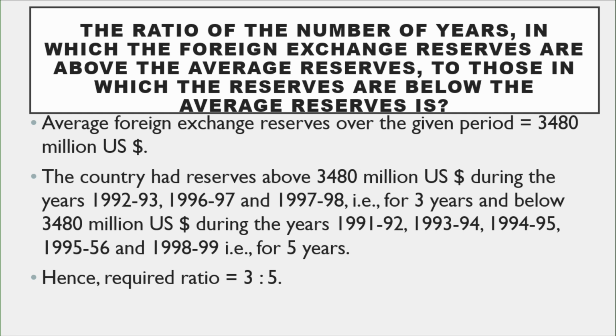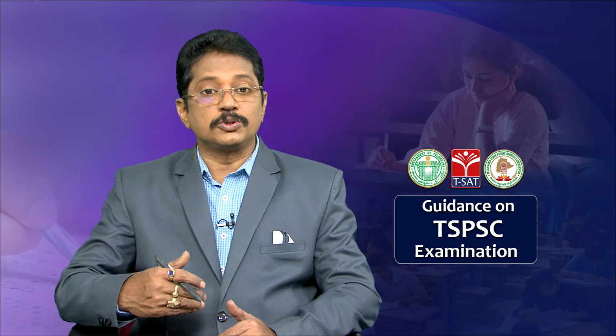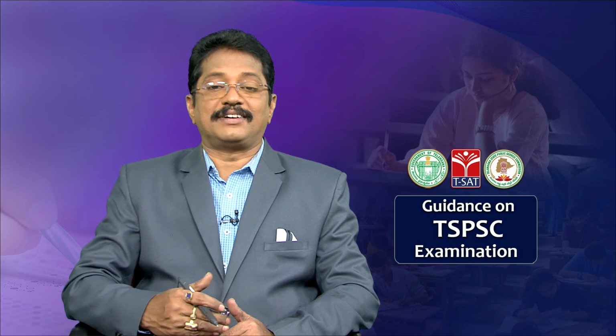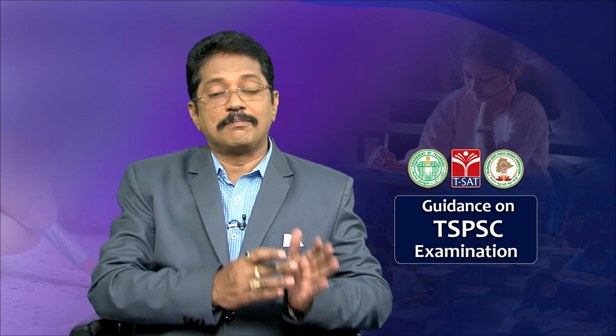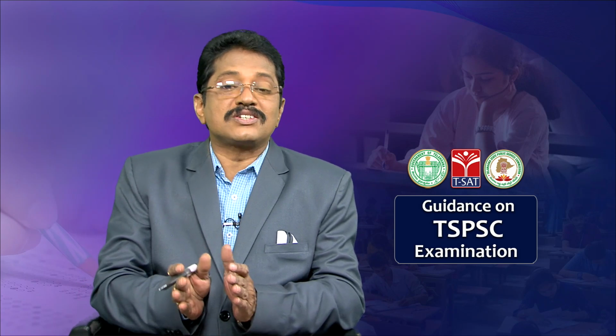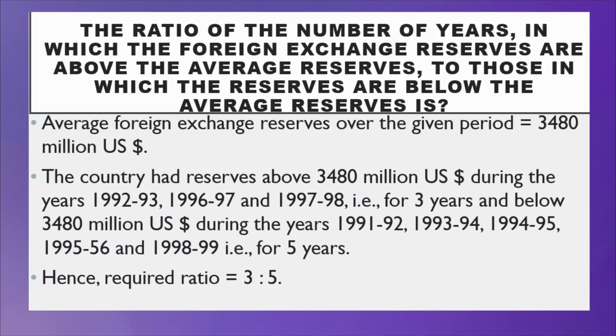Here we are going to find the ratio of the number of years. Which years are we going to consider? The years in which the foreign exchange reserves are above the average to those below the average. So, above and below, first you have to find the average reserves of the foreign exchange. That is very, very important. What is an average? Average means the sum of the quantities divided by the number of quantities.